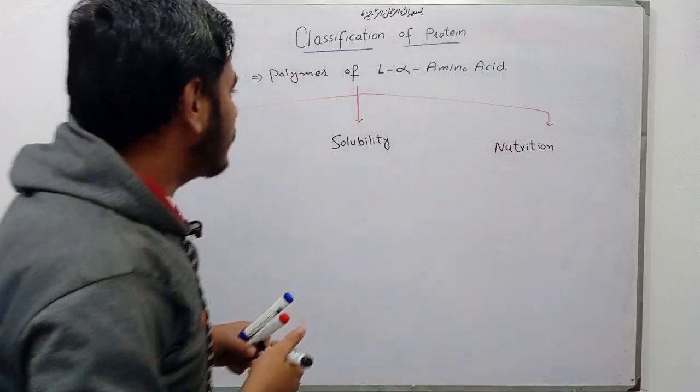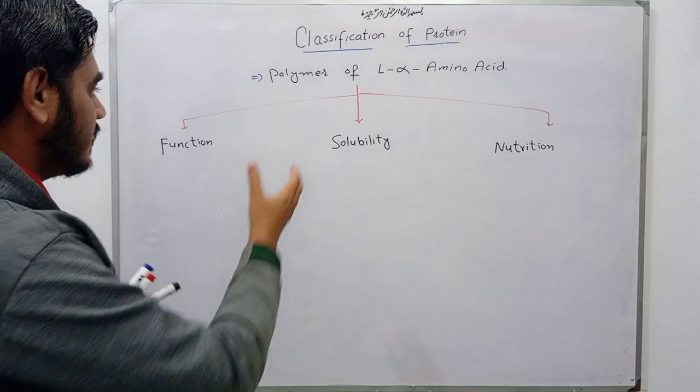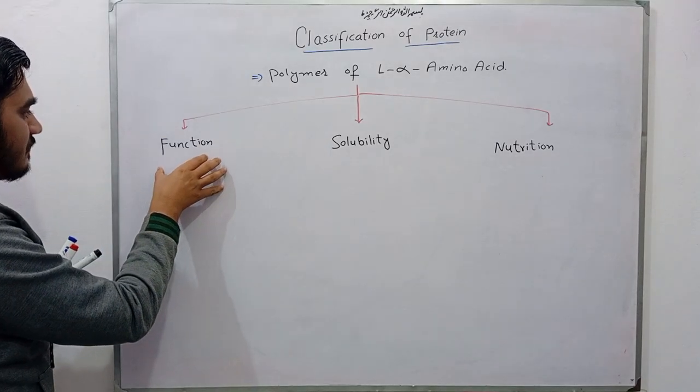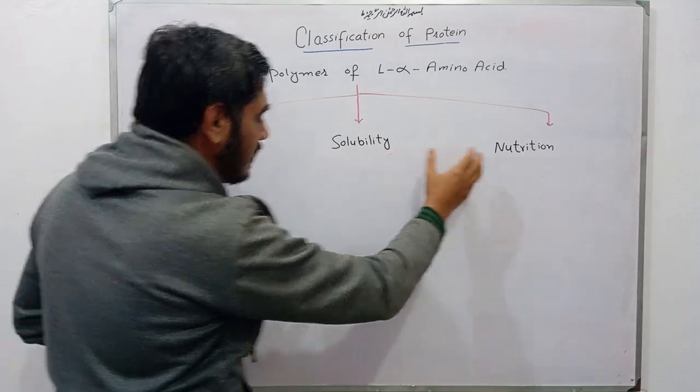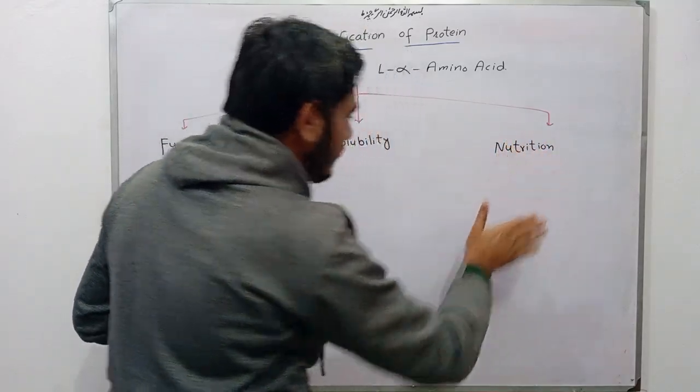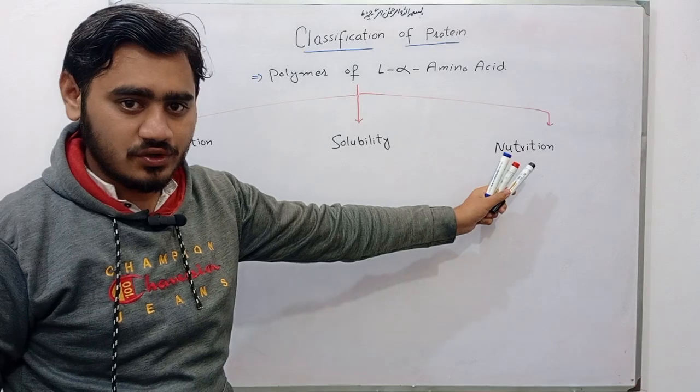In this way, the proteins are classified. They are classified on the basis of their function, their solubility, and their nutrition.